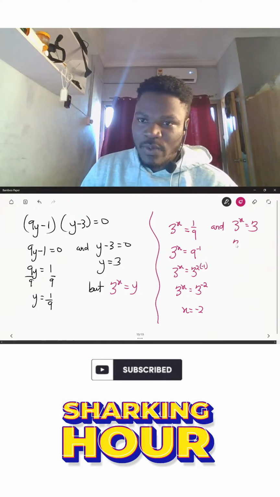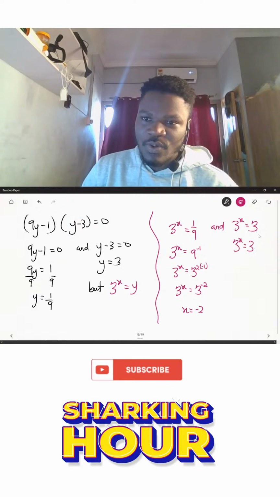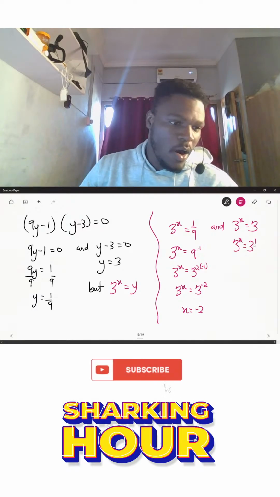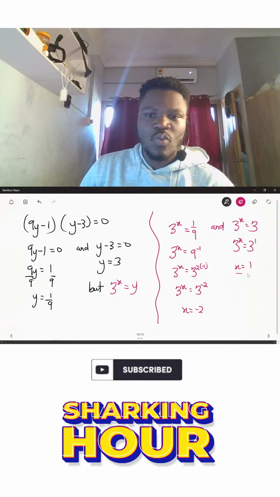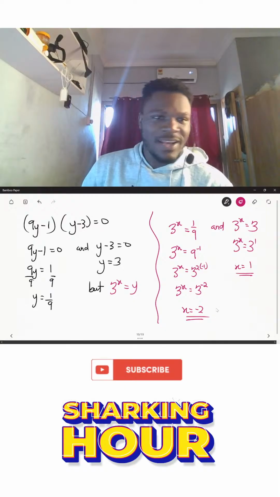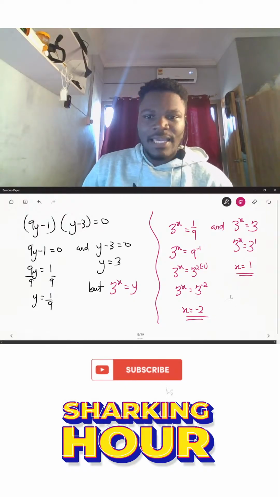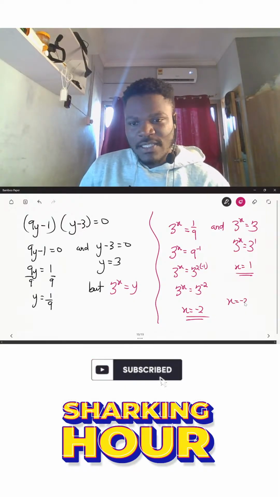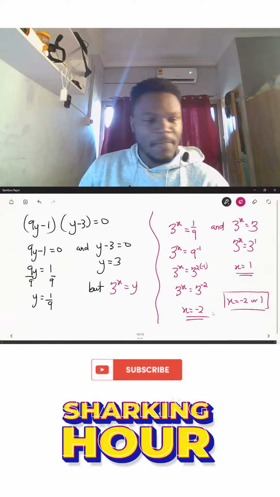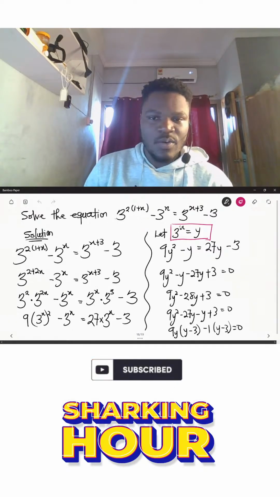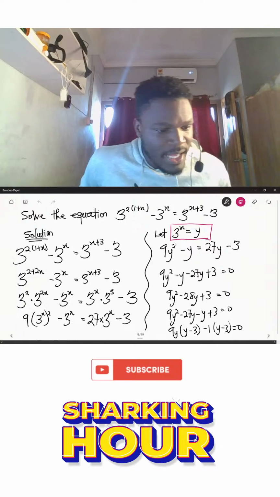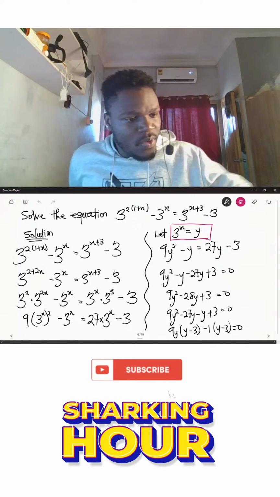Then for this one, we have 3 power x will be equal to 3 here. So it has a power of 1. And so therefore it means our value of x is equal to 1. So therefore the values of our x are either -2 or 1. So this becomes our answer for this particular equation. Are we okay? All right.